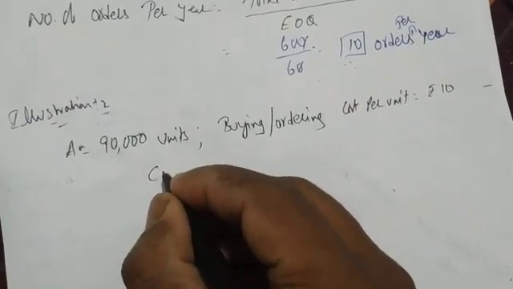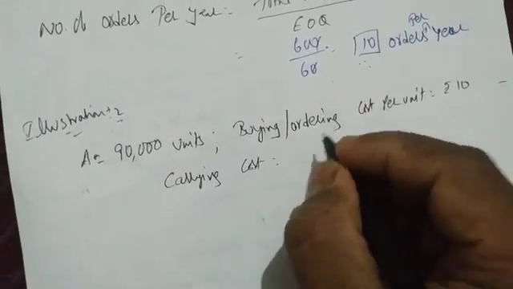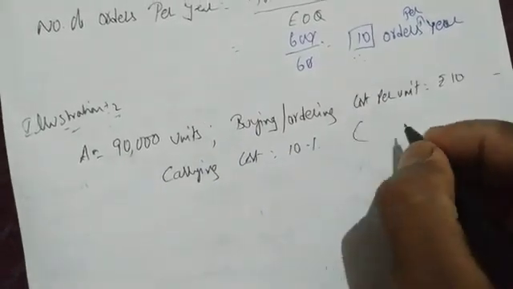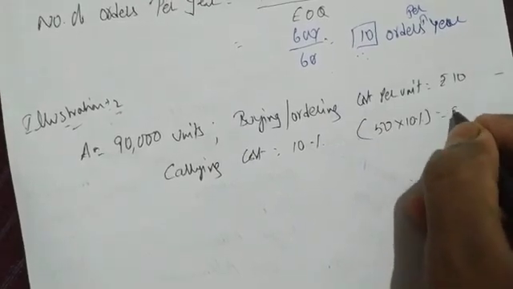Next is carrying cost C. It says 10% of cost. So how much is the cost? 50 rupees into 10%, I'll get 5 rupees.